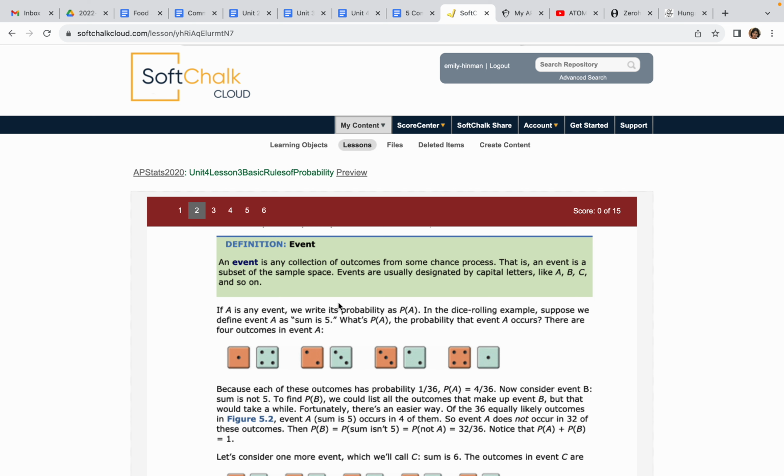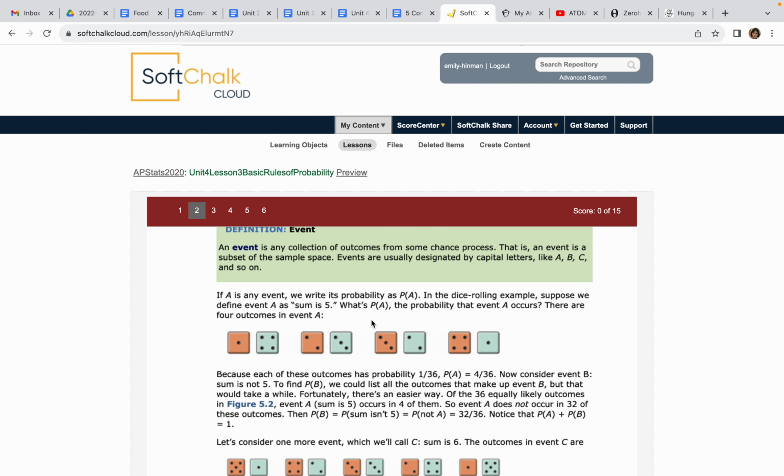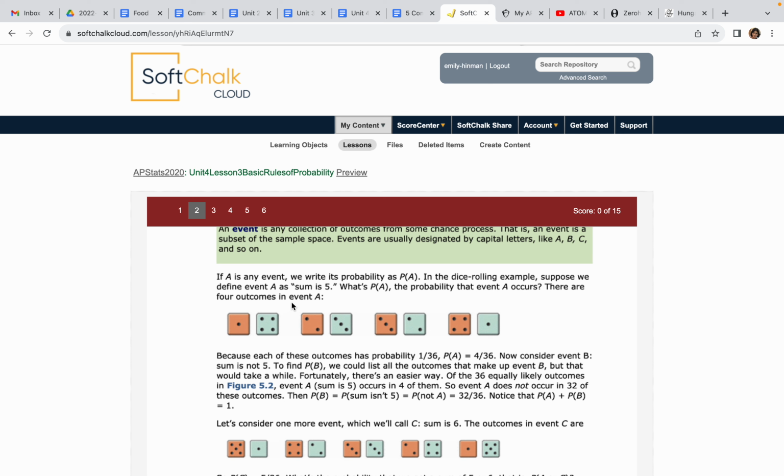In a dice rolling example, suppose we define the event A as a sum that is 5. What is the probability of A, right? That's all that's saying. Remember, mathematicians are kind of lazy, so they don't want to write it out. So to get a sum of 5, the event A, we could have 1 and 4, 2 and 3, 3 and 2, 4 and 1.